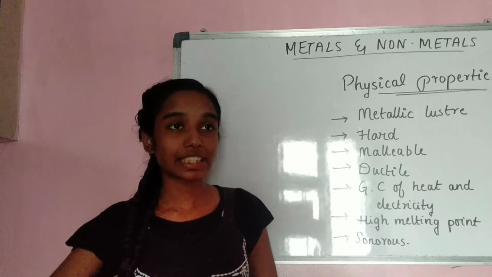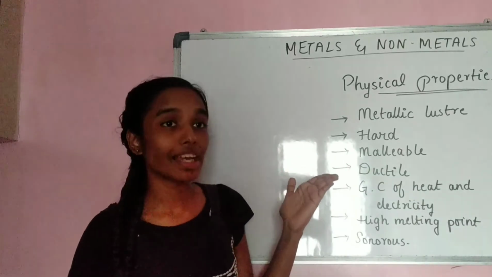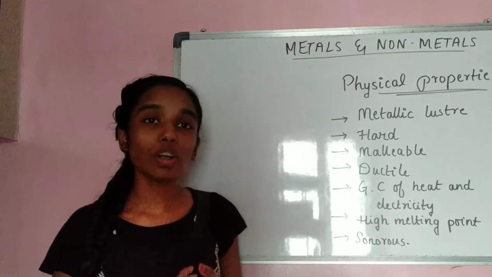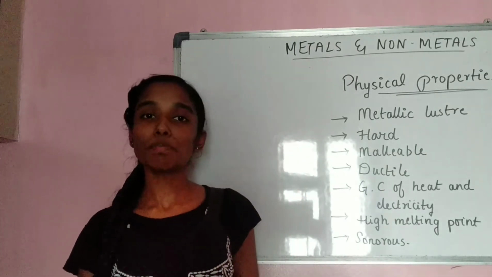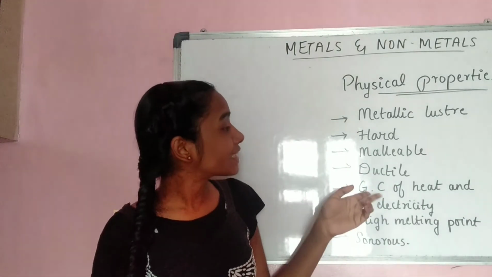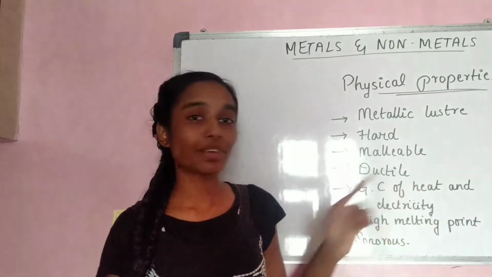Maybe because it is most malleable and most ductile. It can be made into any form that we wish. So gold is the most malleable and ductile metal. The next property is that metals are good conductors of heat and electricity.